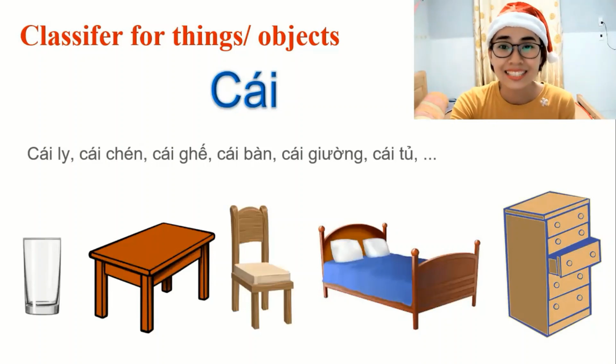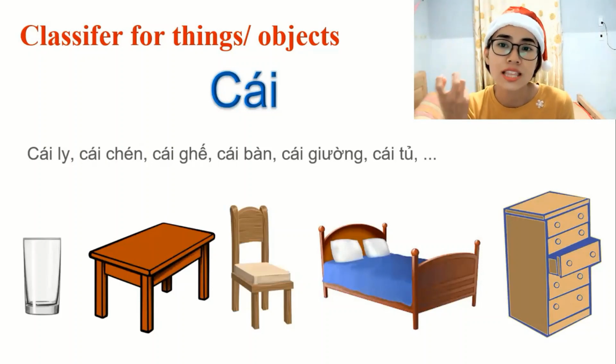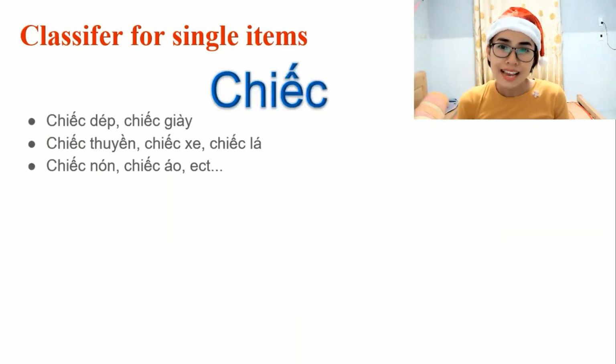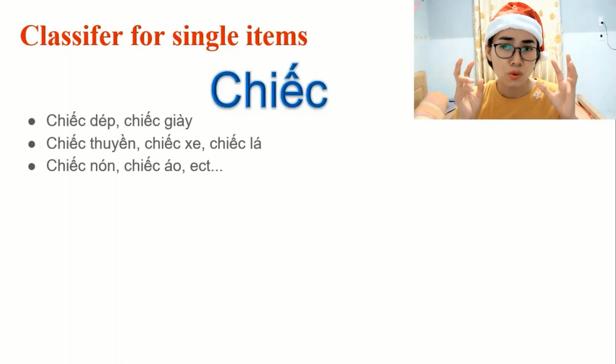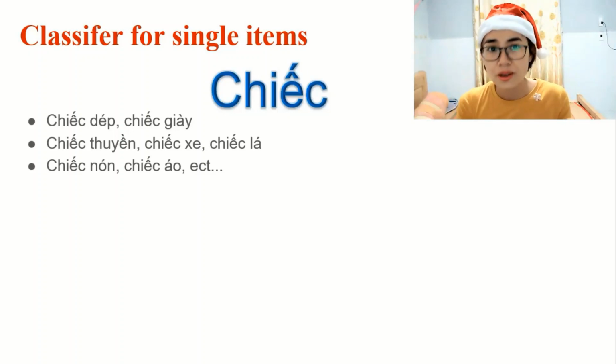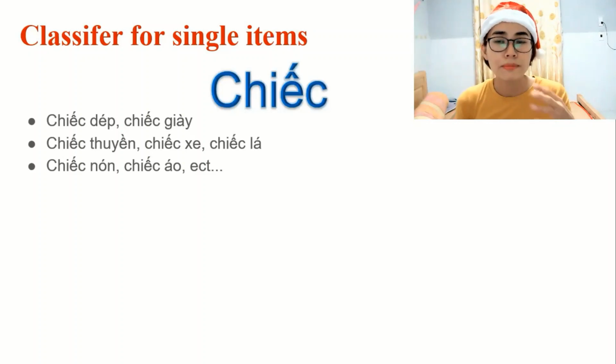Okay, so cái, everything around us you can use with cái because it's a thing, a non-living thing. And the second classifier for objects is chiếc. Also, so cái and chiếc are very similar. You can use both to mention things, but chiếc is used more for single items. Like if you have a pair of shoes and you want to talk about one shoe only, you use chiếc